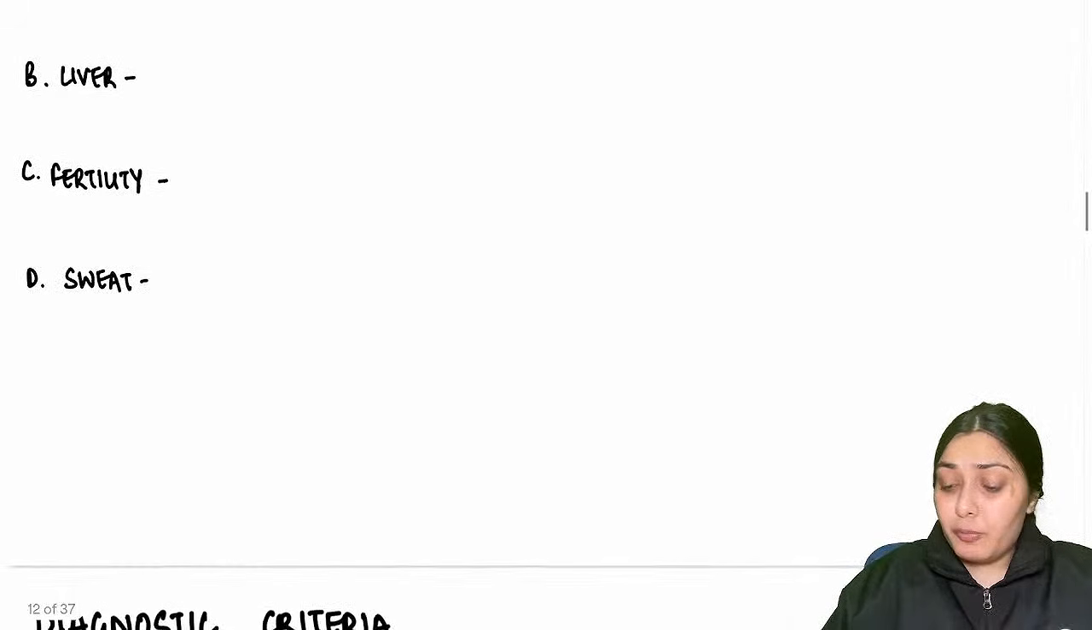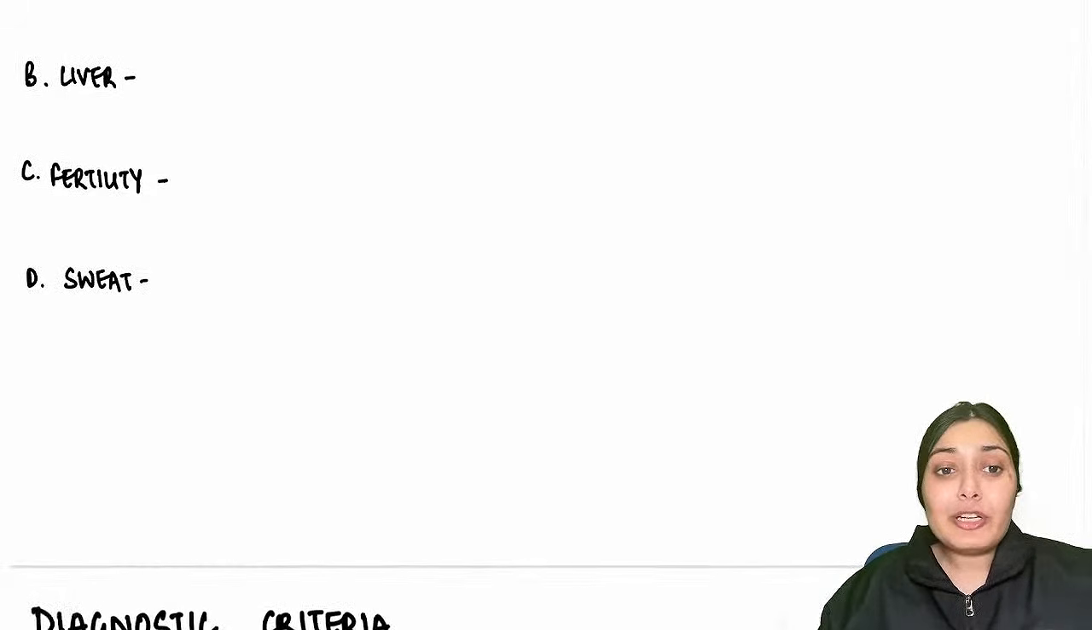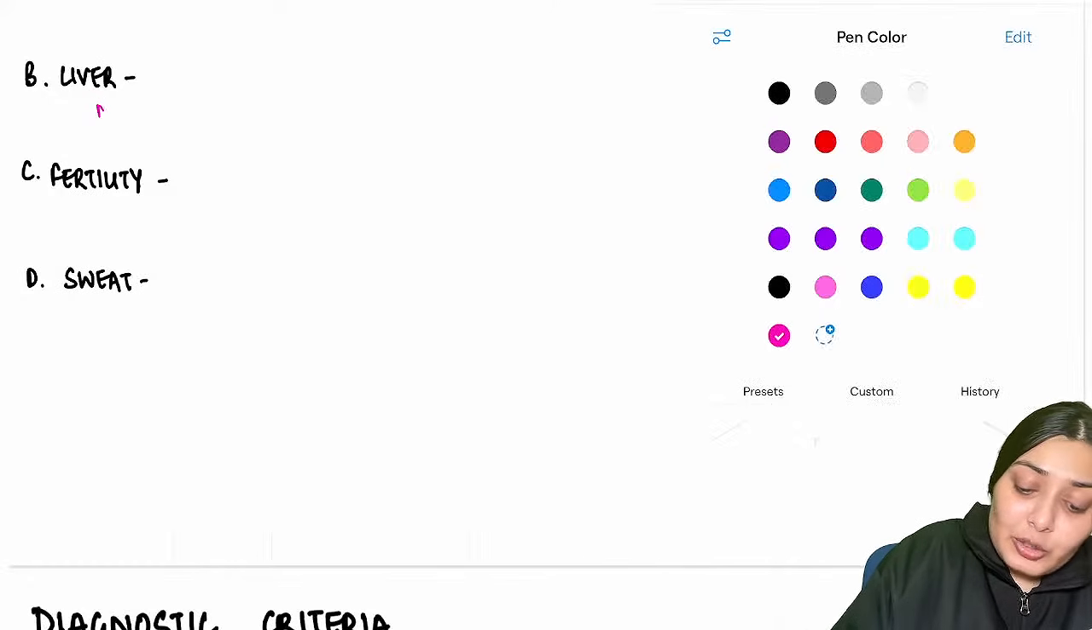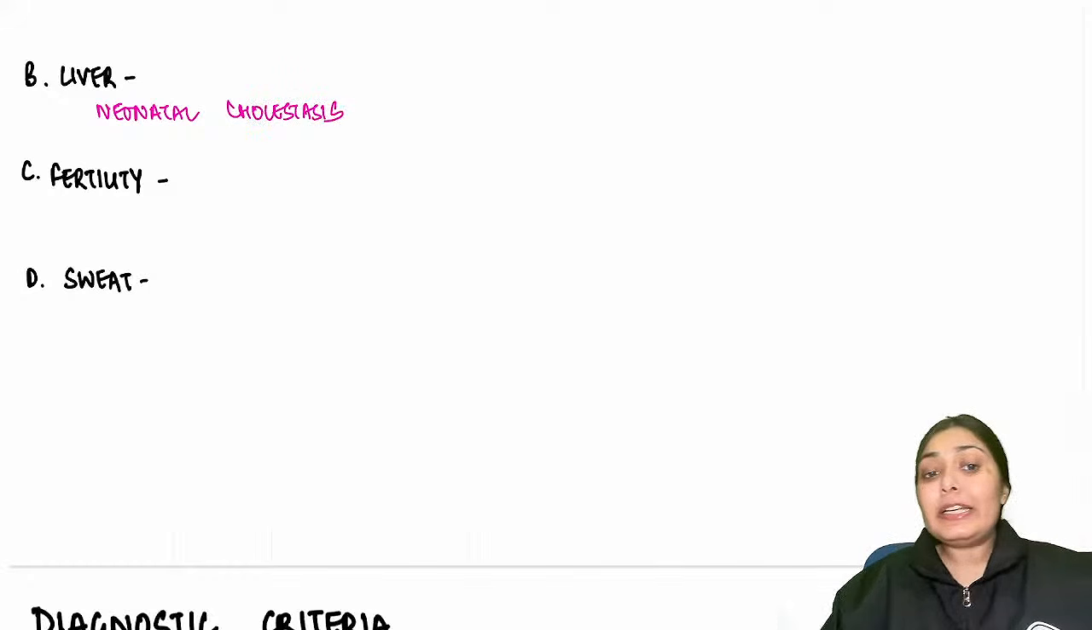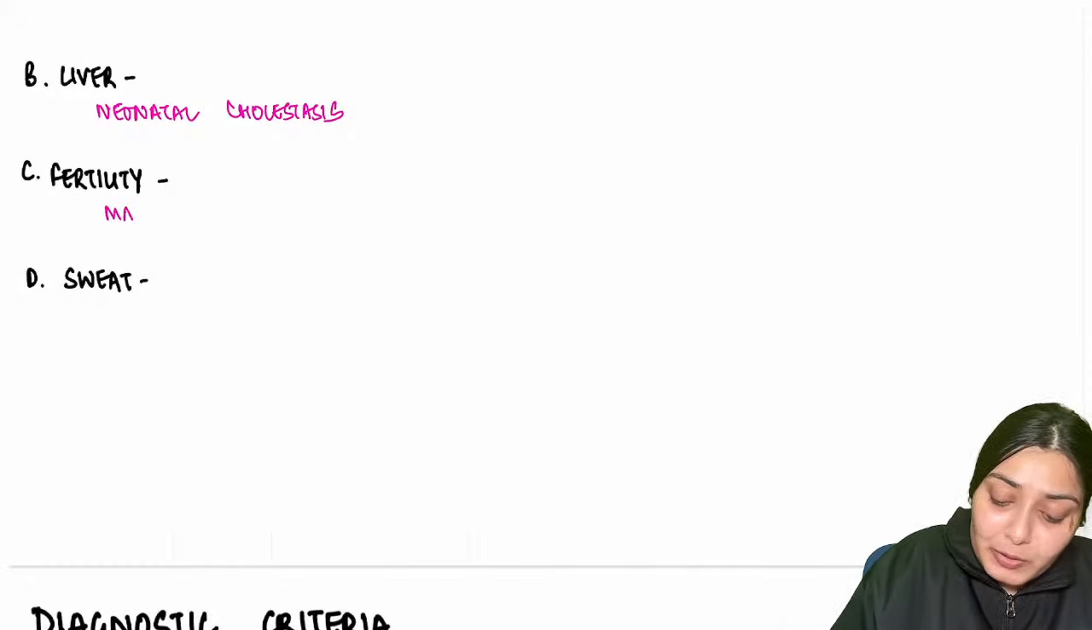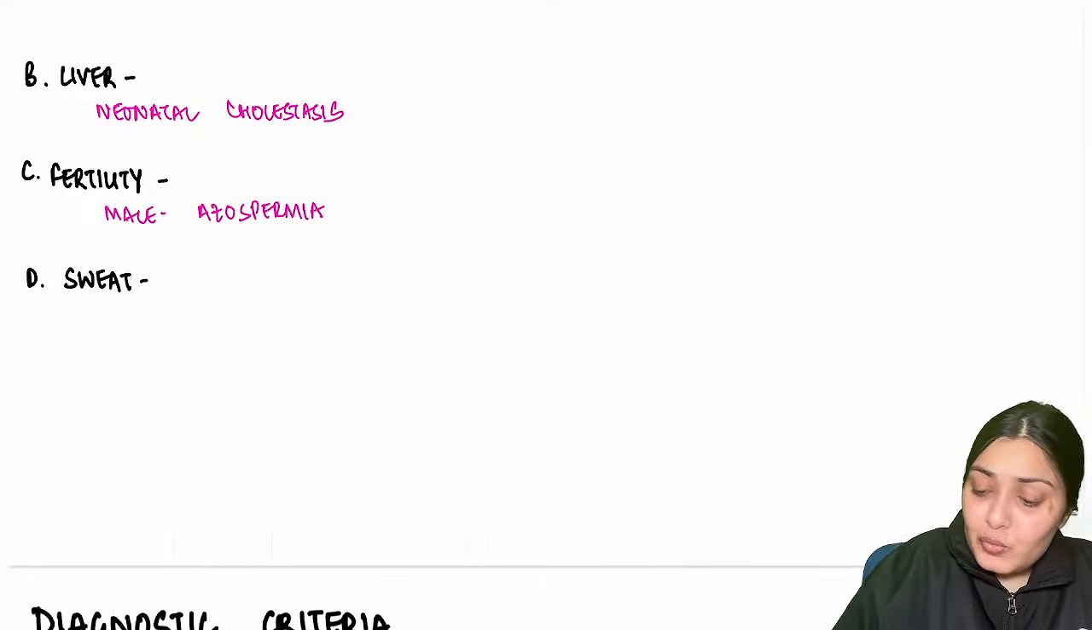Right, apart from pancreas, let's move down to the liver now. In liver, we see neonatal cholestasis because of the stasis of bile. Fertility in males, we see azoospermia. And what will happen to the sweat?